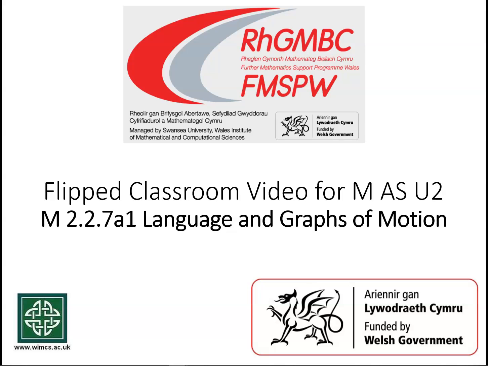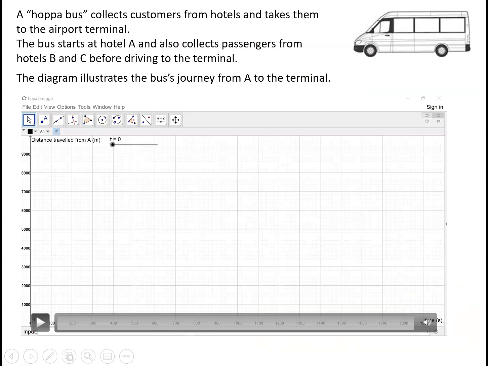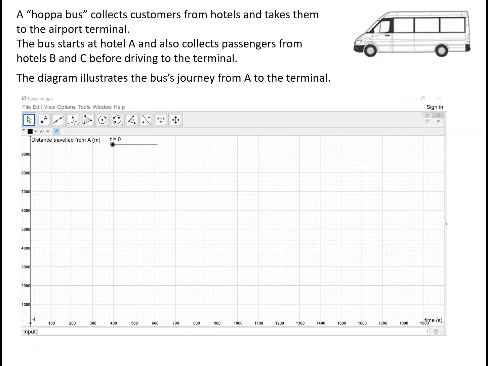In this video we're going to look at the language and the graphs that we can use to describe motion. So a hopper bus, in our first example, collects customers from hotels and takes them to the airport terminal. The bus starts at Hotel A and then collects passengers from hotels B and C before driving to the terminal.